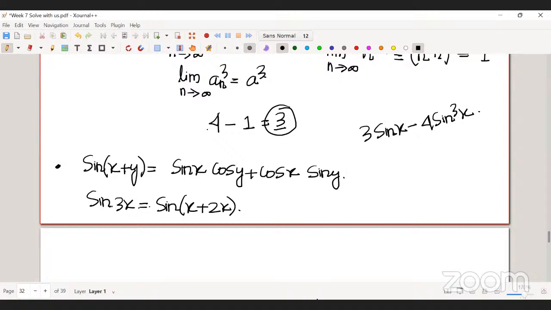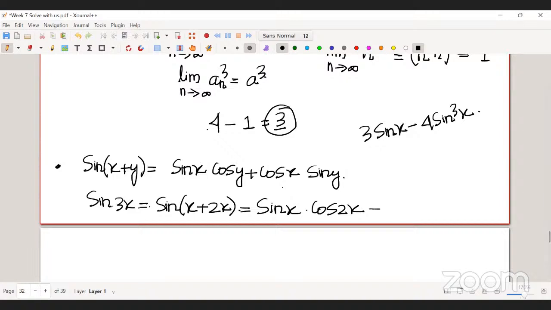So basically you need to get rid of the cos terms, right? Sine 3x is sine of x plus 2x, which you write as sine x cos 2x plus cos x sine 2x.